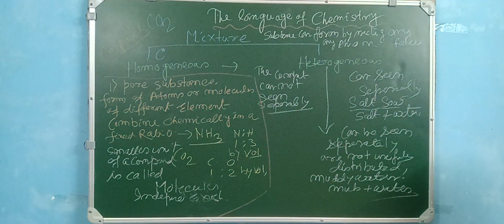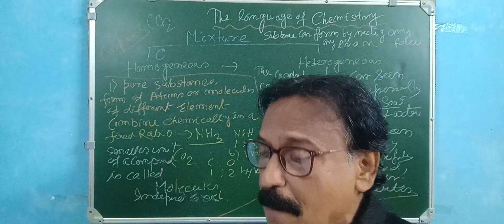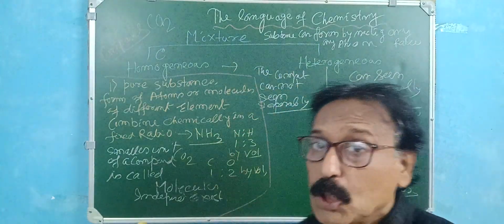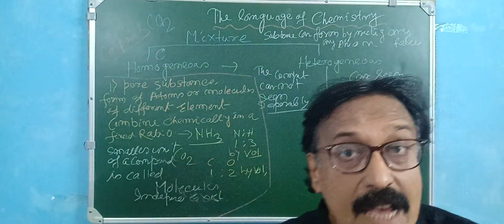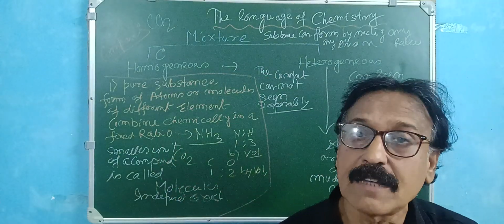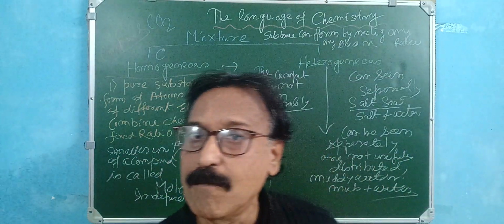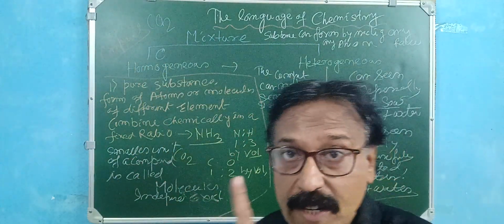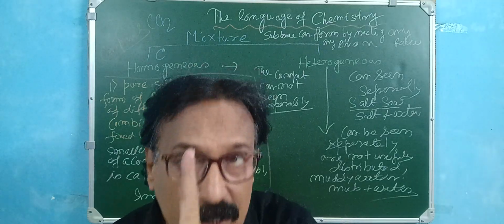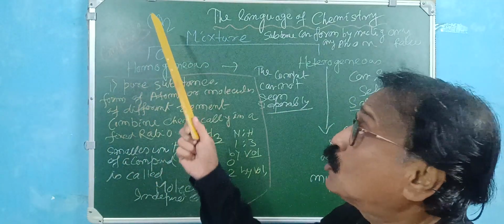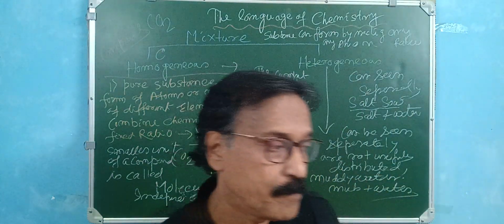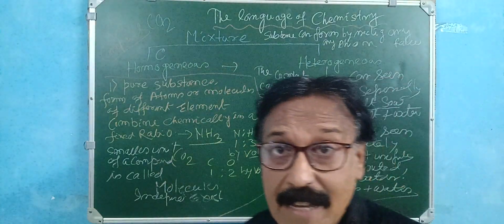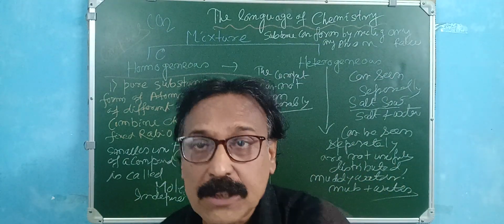But one clear concept is there. If substances are randomly mixed in any ratio, that forms a mixture. A mixture is formed in a random way, not chemically combined. But a compound is chemically combined. For that reason, you cannot separate oxygen from carbon dioxide in an easy way, but you can easily separate oxygen from air.